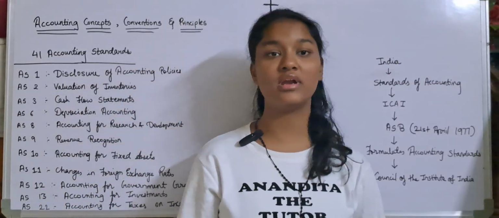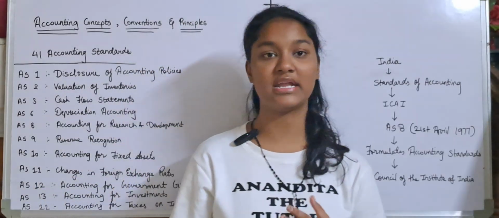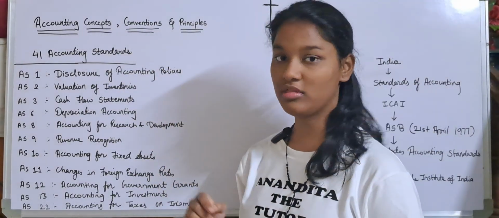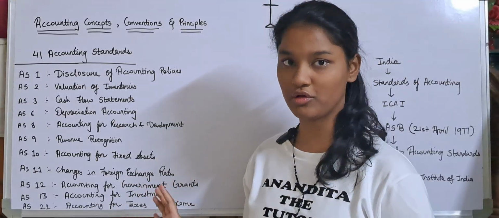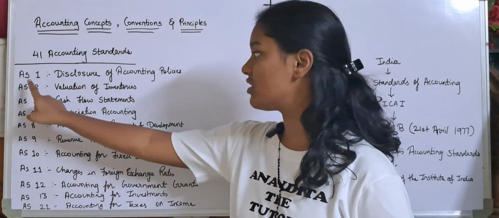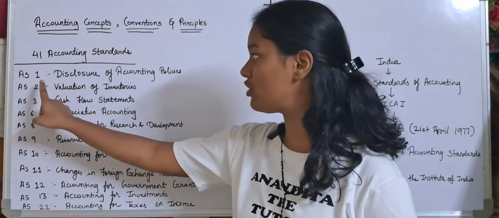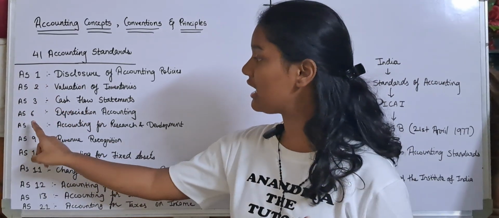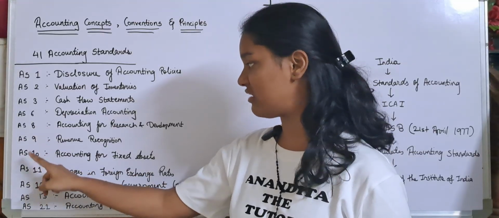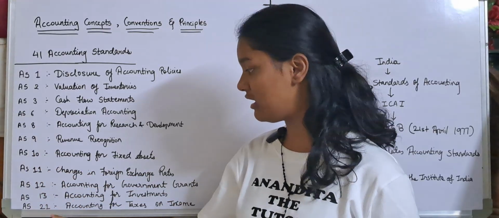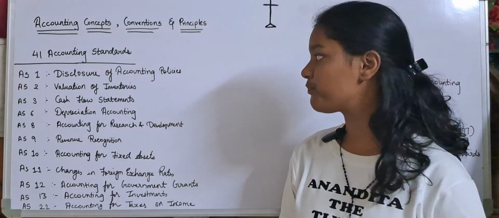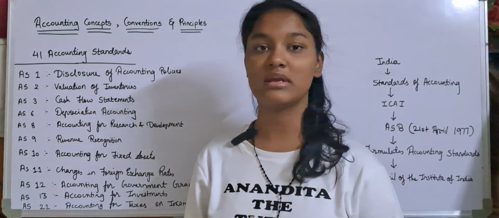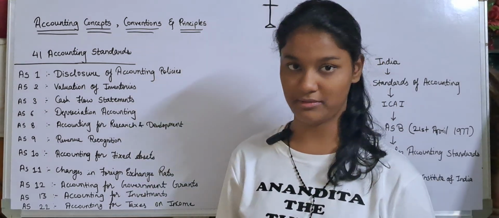Now today we'll learn about the different accounting standards that are in India. Now there are in all 41 accounting standards. Okay, but we'll be learning only a few of them. We are going to learn AS1, that is accounting standard 1, AS2, AS3, AS6, AS8, AS9, AS10, 11, 12, 13 and 22. Okay. So the first one is disclosure of accounting policies. This is described in AS1.